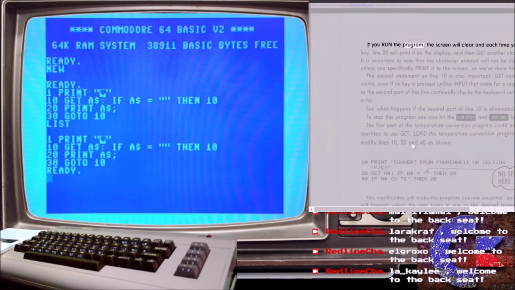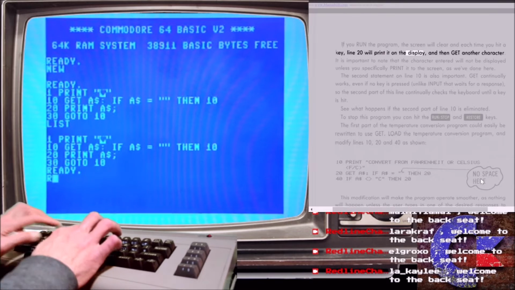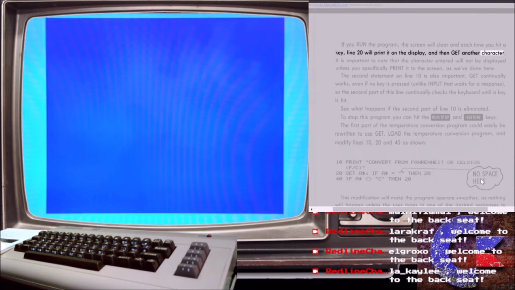If you run the program, the screen will clear and each time you hit a key, line 20 will print it on the display, and then get another character. It is important to note that the character entered will not be displayed unless you specifically print it to the screen, as we've done here.